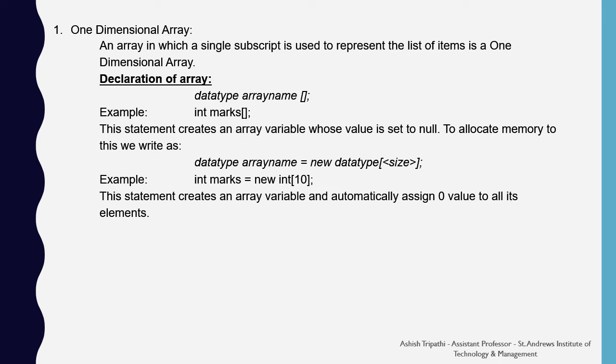To allocate memory to this, we have to use the new keyword. So we have to mention the data type, then the array name, followed by the assignment operator, then new, the data type again, and the size of the array. For example, int marks[] = new int[10]. This statement will create an array variable and automatically assign the value 0 to all the elements, and there will be 10 elements in this array.